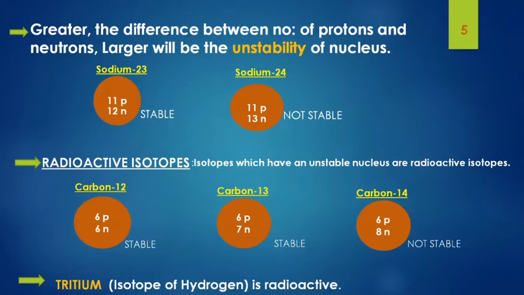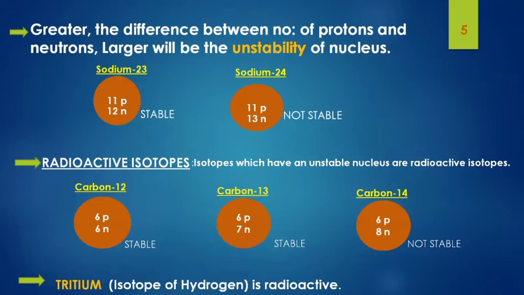First, two isotopes of sodium, sodium 23 and sodium 24, are given. Sodium 23 consists of 11 protons and 12 neutrons. So there is not much difference between the number of protons and the number of neutrons. Therefore, it is a stable nucleus. But in the case of sodium 24, there is a large difference between the number of protons and the number of neutrons. Therefore, it is not at all a stable nucleus.